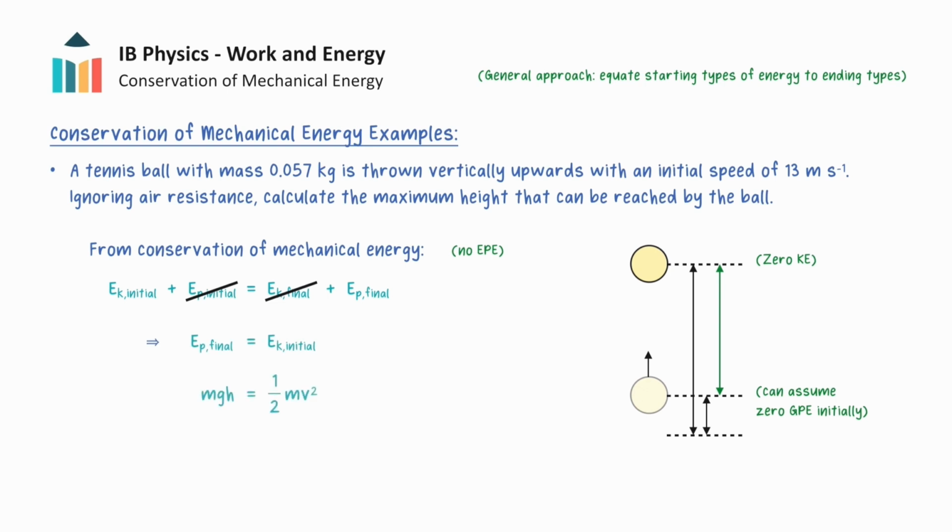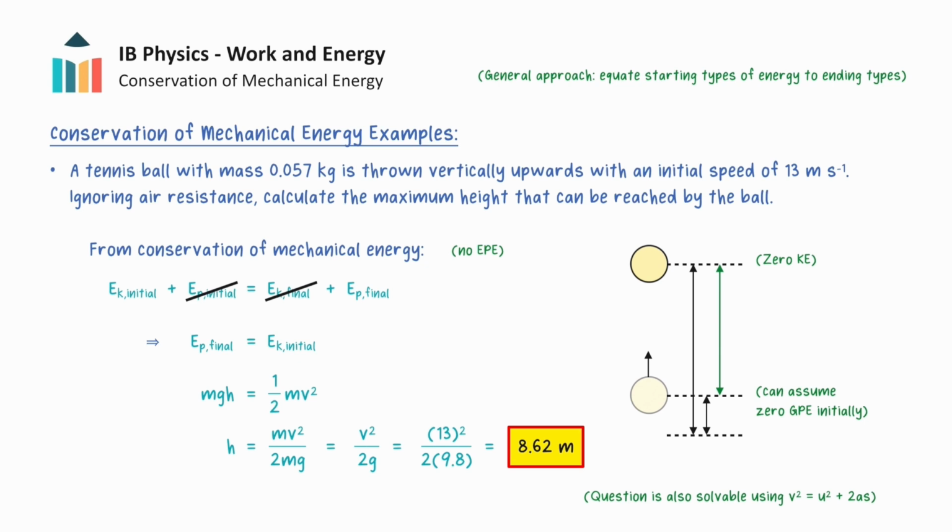We can then use the formulas for kinetic and gravitational potential energy and rearrange to find the maximum height. Substituting in the relevant values then gives 8.62 meters for the height reached by the ball. Note that this question could also have been solved with the uniform acceleration Suvat equations.